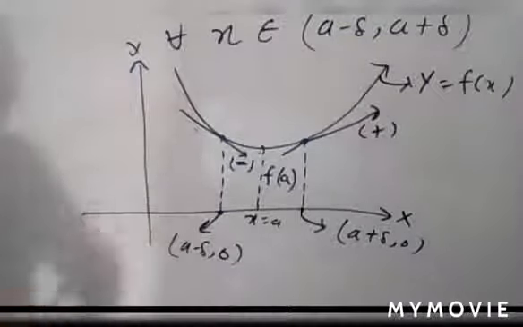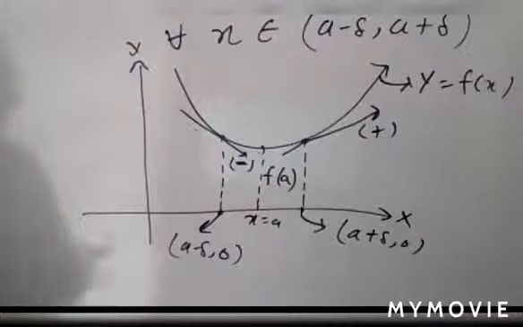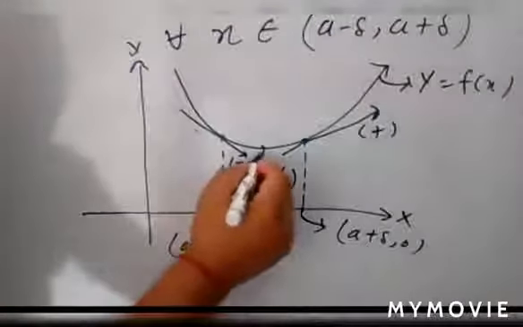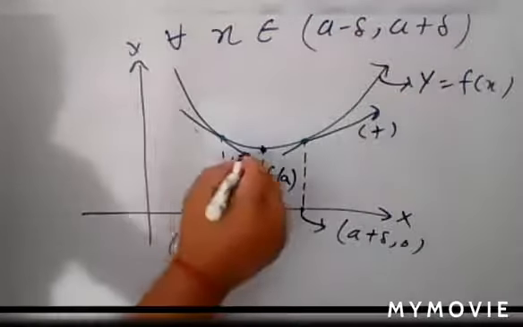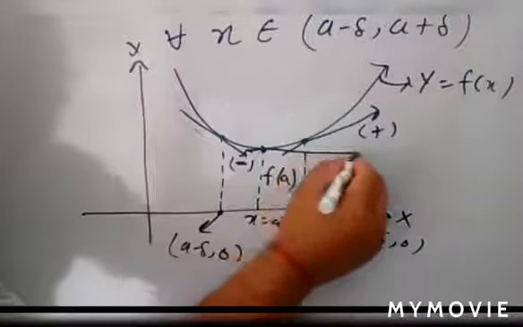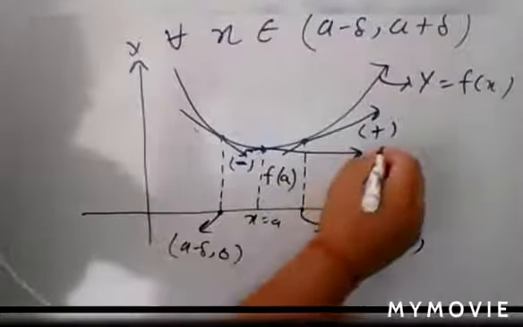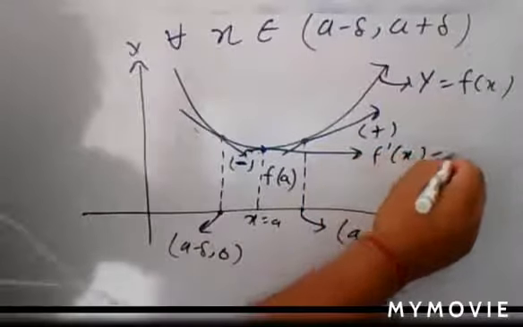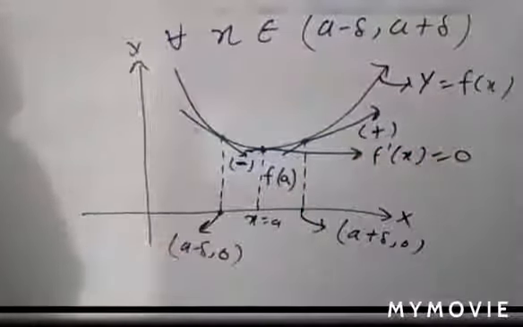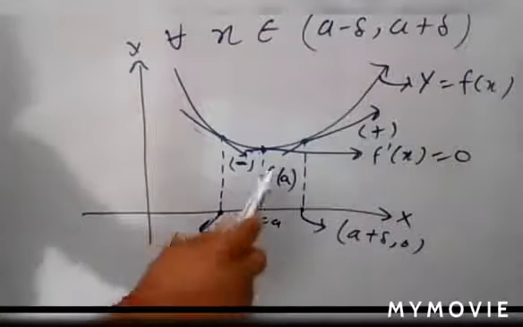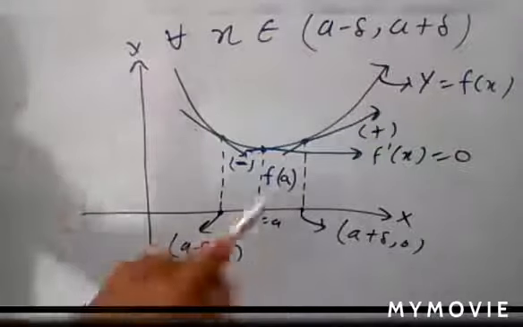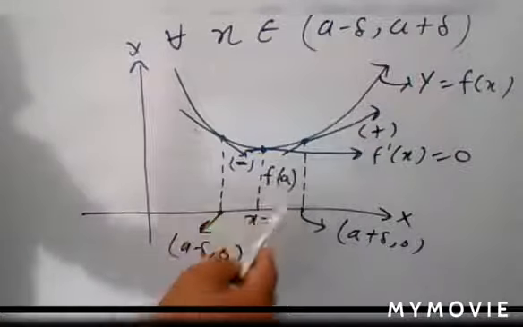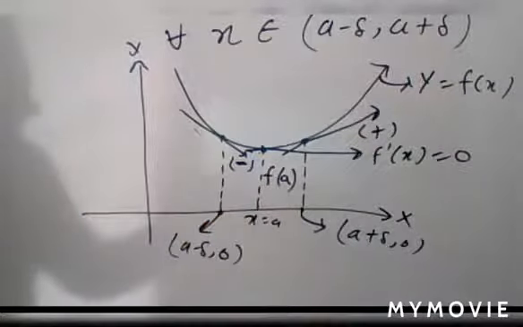Understand? So you draw this figure, and also note one thing on this curve: at this point, corresponding to the critical value, if you draw the tangent, f dash x is equal to 0. For the minimum value you have f dash x is equal to 0, and you draw the same tangent which is parallel to the x-axis, and write on that figure also, f dash x is equal to 0.